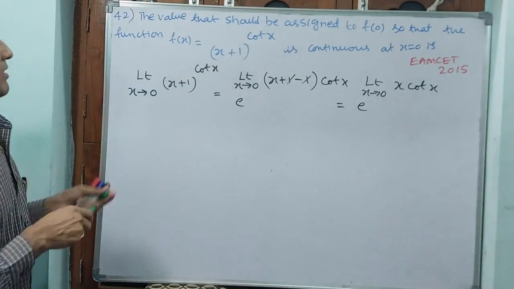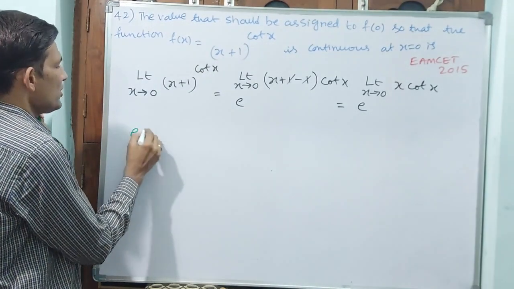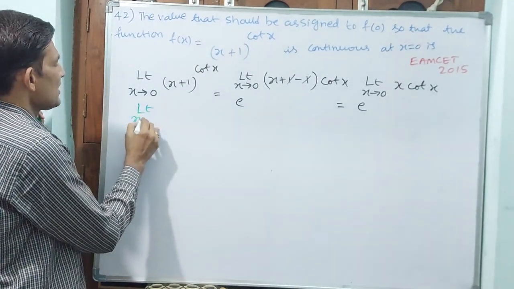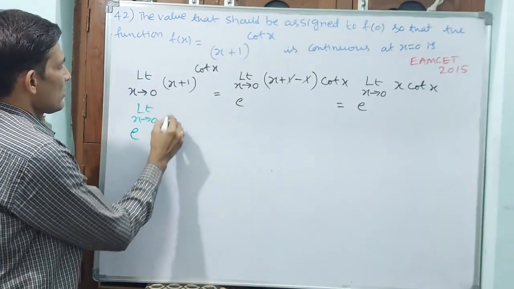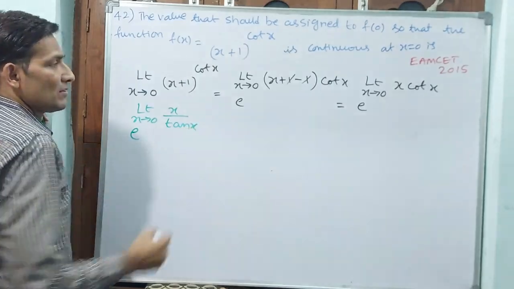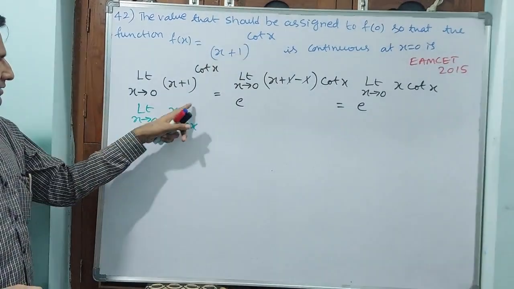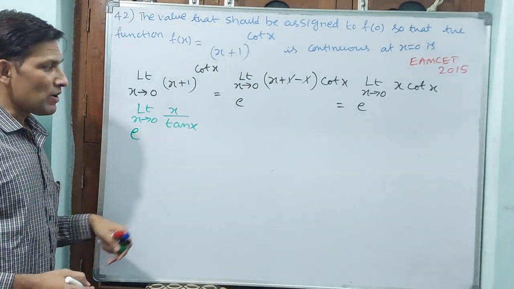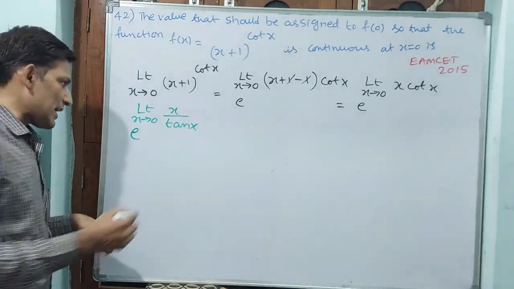Now we can modify this. e power limit x tends to 0, x by tan x. Cot x means 1 by tan x. We know one formula, tan x by x is equal to 1. Then again I am going to change this.